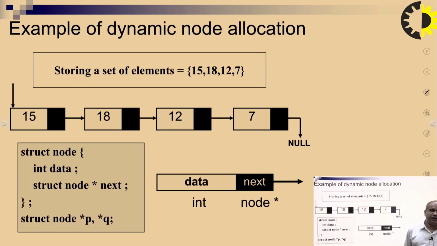So this is the way of dynamically allocating the nodes, storing the elements 15, 18, 12 and 7. What we are going to use is struct node, with an integer type of data, and a pointer star next. So struct node star p and star q.